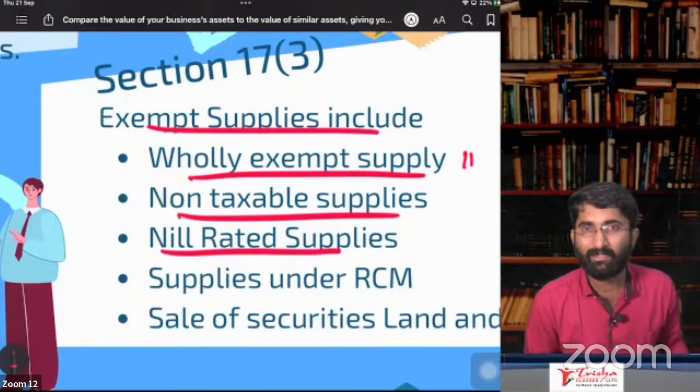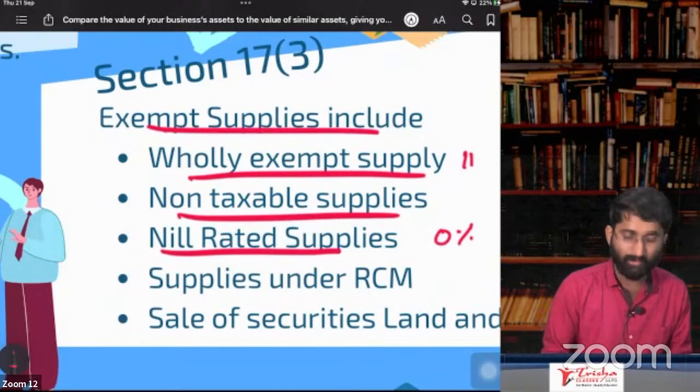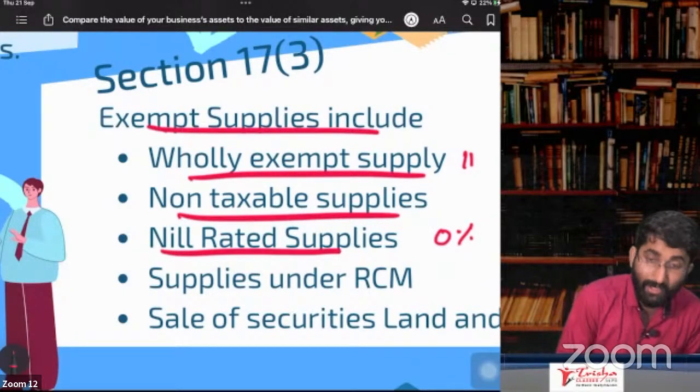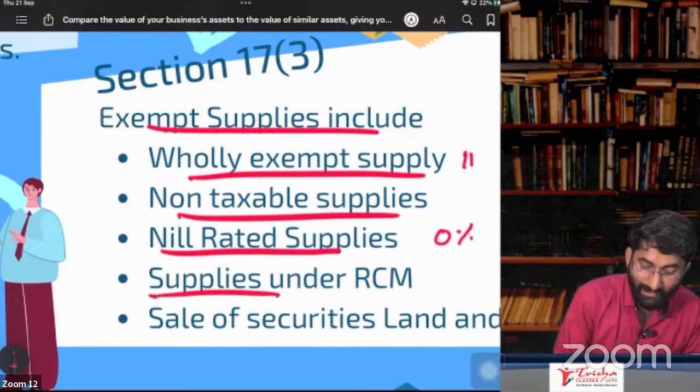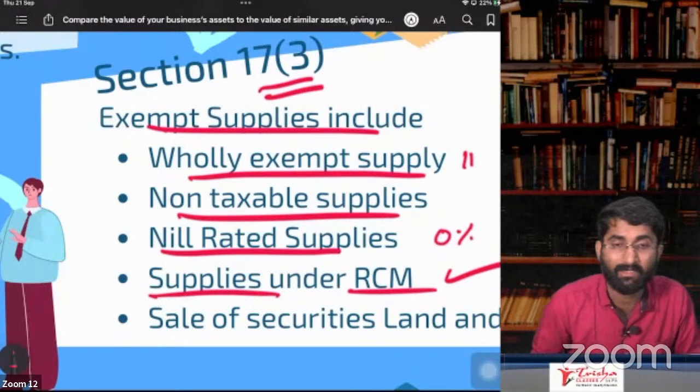What is nil rated? There is tax, but the rate of tax is 0%. That is also exempt supplies. And the extra thing is supplies under RCM. That will also be included in section number 17, subsection 3.